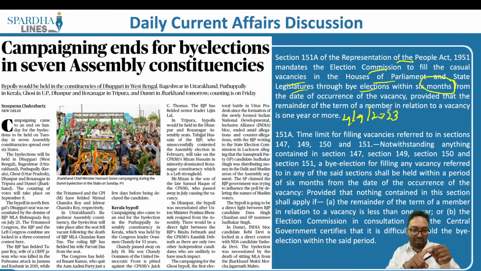So if a person passes away at the end of 2 years, there will be remaining 3 years. So this person will become an MP or an MLA for the remaining 3 years and not for the 5 years. And this need not be conducted if the remainder of a term is 1 year or less. So the provision is that the remainder of the term of a member in relation to a vacancy is 1 year or more. If the remainder of a term is less than 1 year, which means that if the Lok Sabha general elections will happen within less than 1 year, in that case by-elections need not take place for that constituency. This is very important from the preliminary examination point of view.